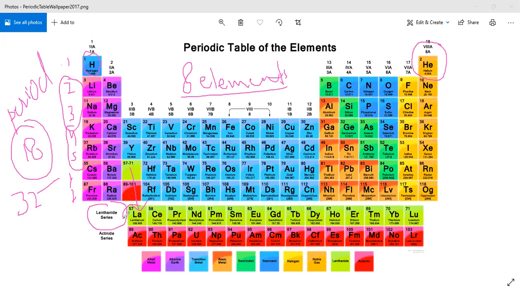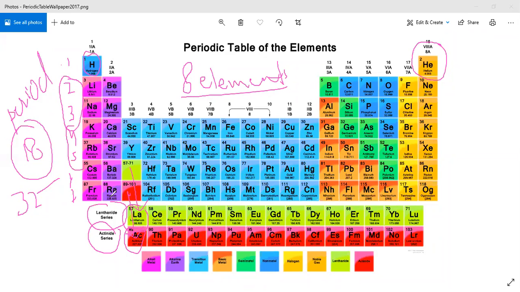The first element is lanthanum, that's why the series name is lanthanide. And in the 7th period, these elements are written at the bottom. The first element is actinium, that's why the series name is actinide. These two series are written at the bottom because they do not have similar properties like the elements of these periods and groups.